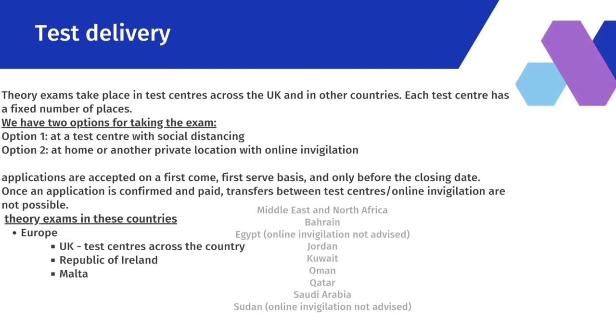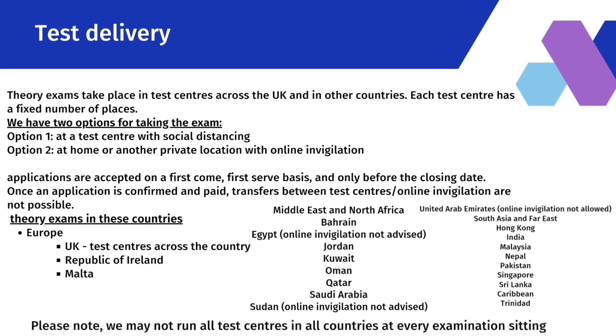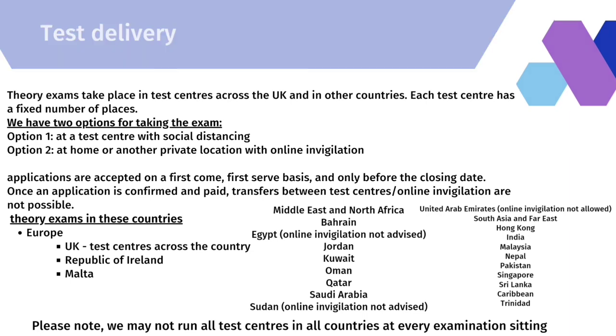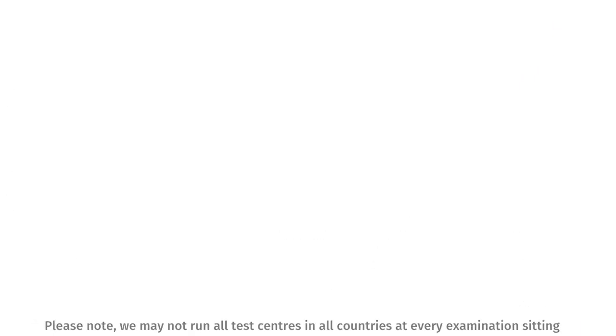Test delivery. Theory exams take place in test centers across the UK and in other countries. Each test center has a fixed number of places. You have two options for taking the exam. Option 1: at a test center with social distancing. Option 2: at home or another private location with online invigilation. Applications are accepted on a first come first served basis and only before the closing date. Once an application is confirmed and paid, transfer between the test center or online invigilation is not possible.